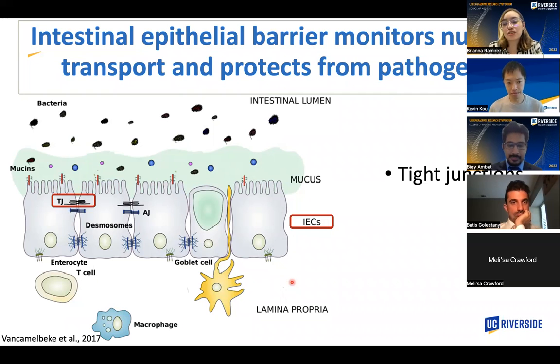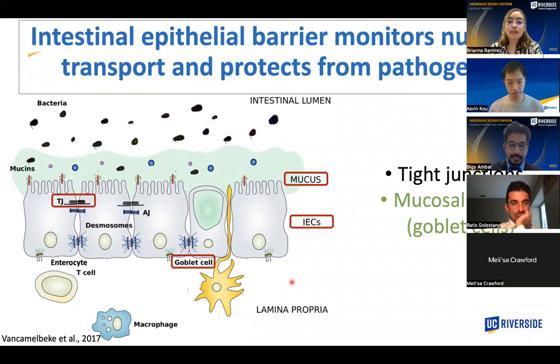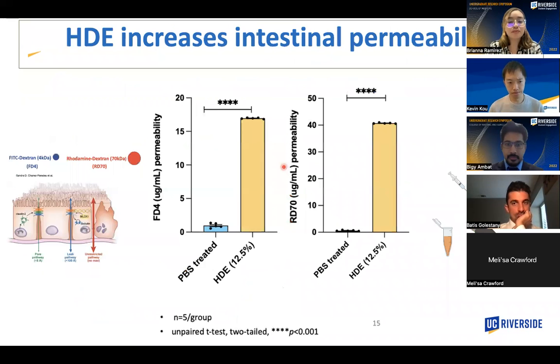If these tight junctions were not to work or be affected, then you would get what is known as a leaky gut, meaning molecules that shouldn't be able to pass through are passing through, and that can affect the function of your barrier. Alongside that, we also have your mucosal or chemical barrier. Specifically, I'm interested in goblet cells as they secrete mucus that contribute to this barrier, and I will talk more about goblet cells later on.